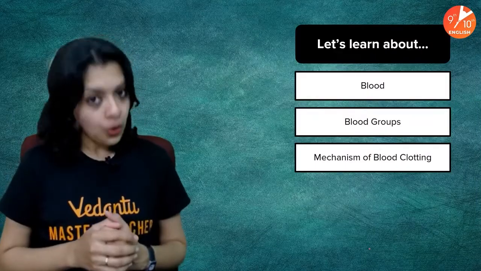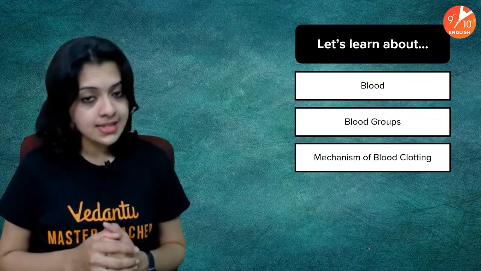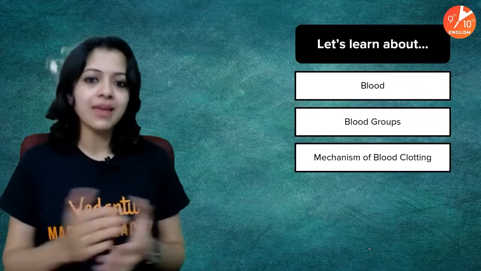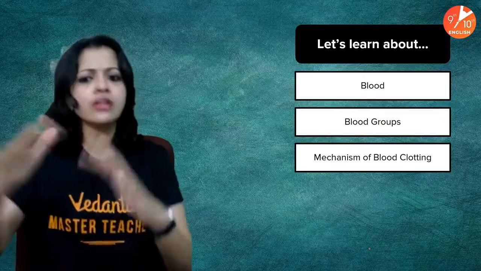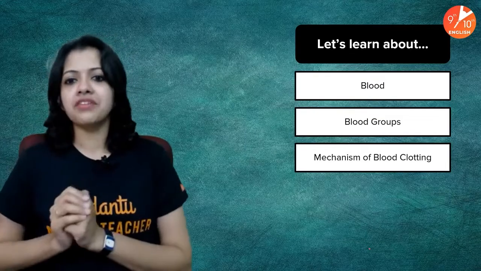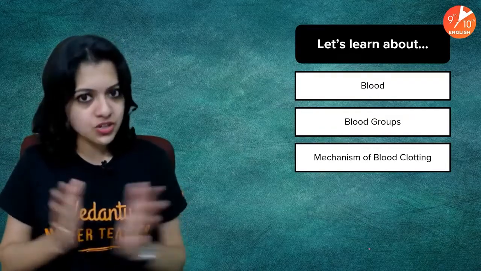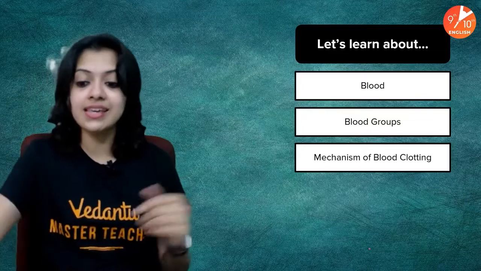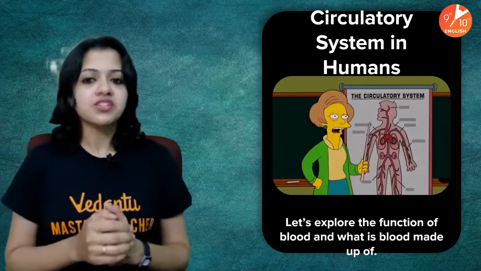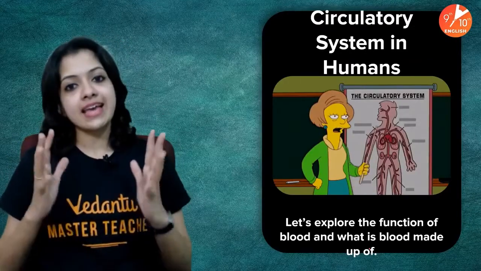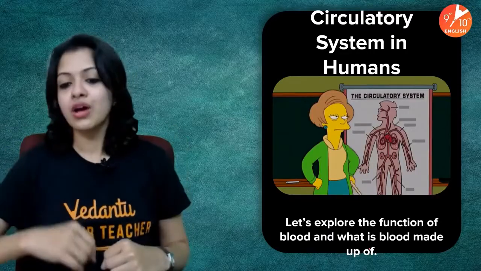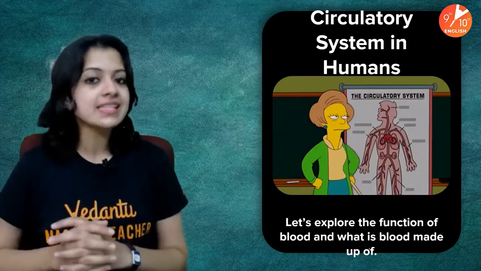Today, we are going to be learning about blood groups, and the mechanism of blood clotting. In no particular order, we are going to be covering all of these three concepts in today's session. So get ready, guys, and here we get started. Circulatory system in humans. Let us explore the world of blood and what the blood is made of.